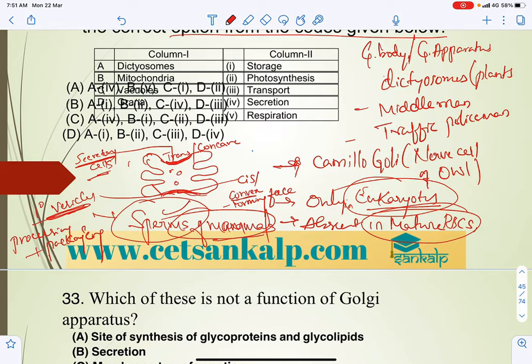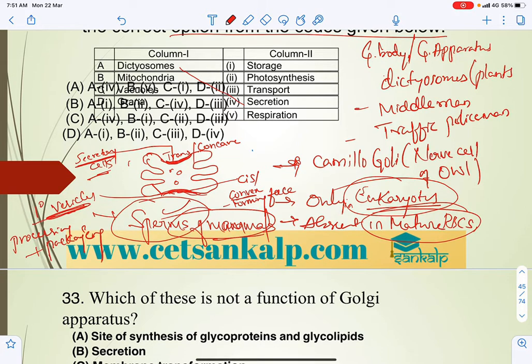So dictyosomes, in plants or animals, help in secretion of the secretory products, the enzymes.